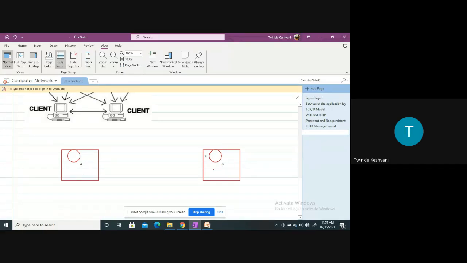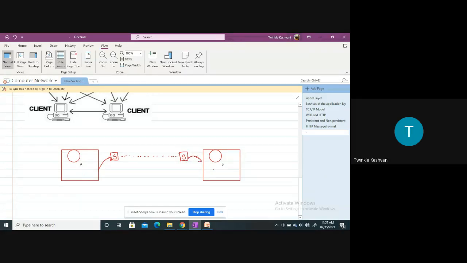Considering it in networking terms, there is one socket at host A and one socket at host B. If host A is sending the message, it sends it with the help of the socket at host A. The message will reach the destination side, but first it will be received by the socket of host B, and then this socket will pass the message to host B.